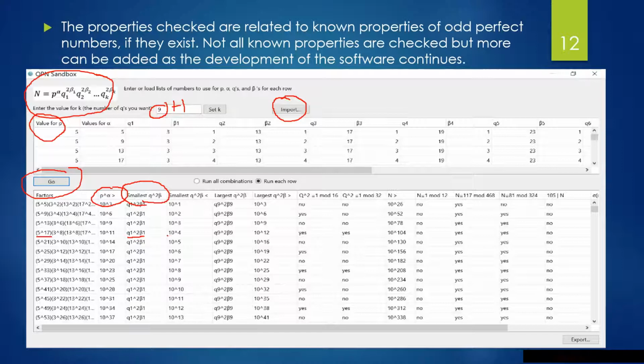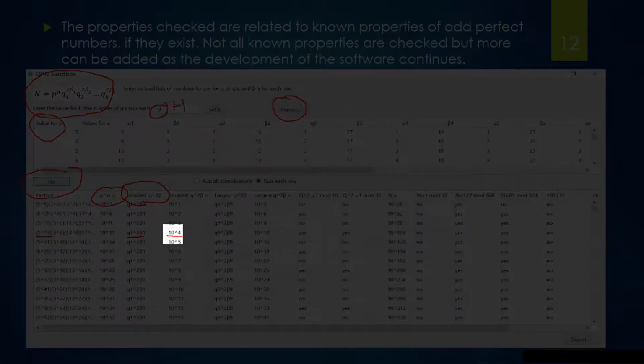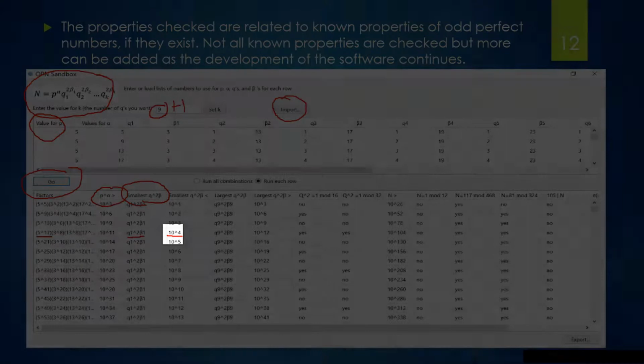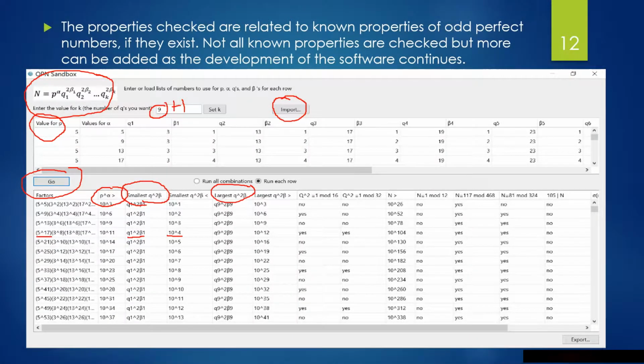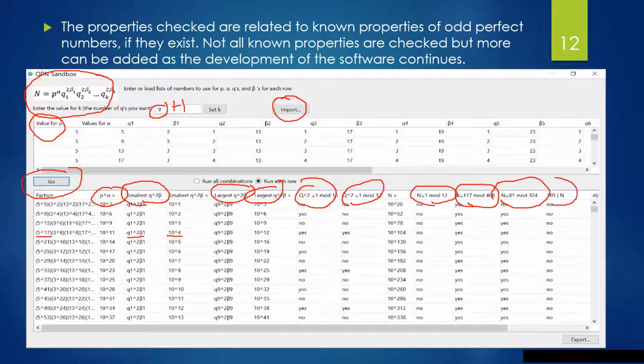What that value is, bounded by powers of 10, etc. What the largest one is, whether q squared is congruent to certain restrictions, such as 1 mod 16, 1 mod 32. This is in the older version. 1 mod 12, 117 mod 468. This is another restriction that you can easily come up with using modular arithmetic. 81 mod 324 is another one, and whether 105 divides n, that was one of those restrictions we talked about earlier.